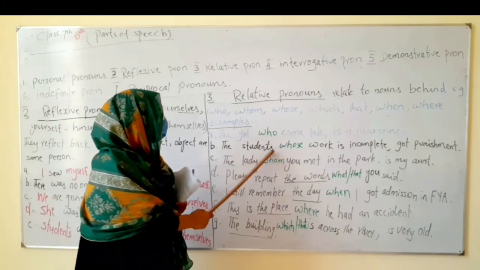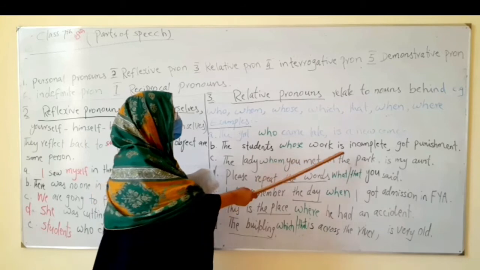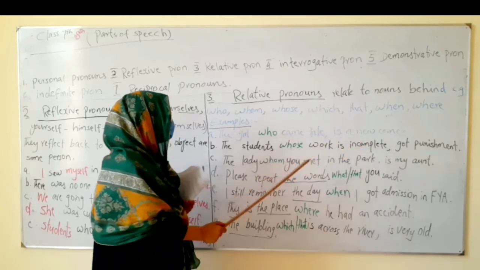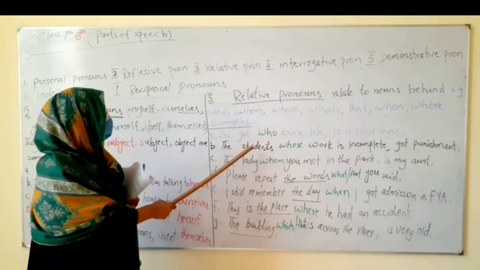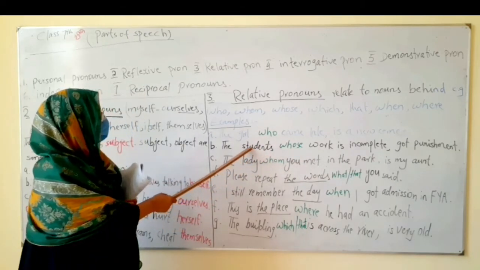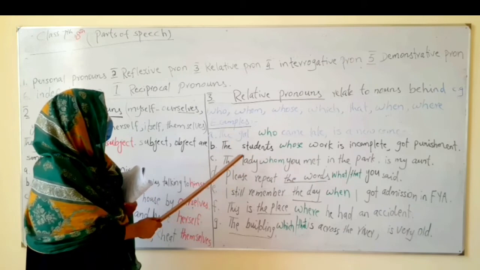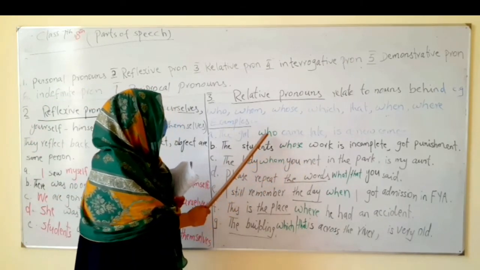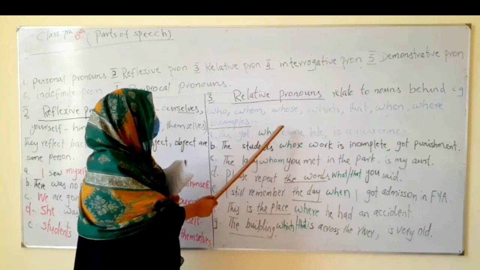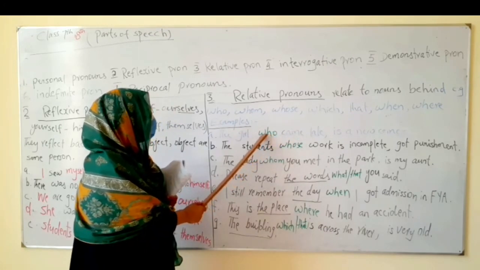The students whose work is incomplete got punishment. Whose is a relative pronoun and the antecedent, or the noun for which it is used, is the students. The lady whom you met. See, you can see here, this is the subject, this is the verb. So here you use the subject one.